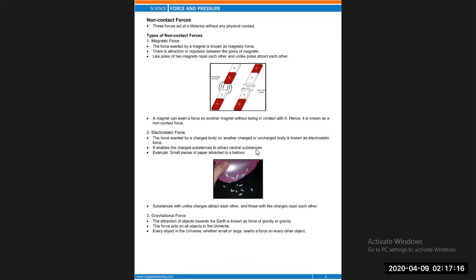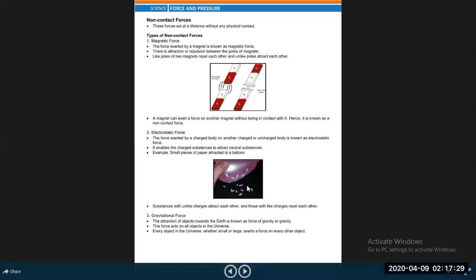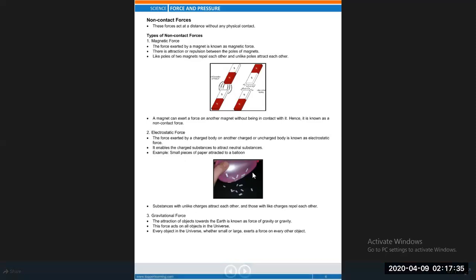And when you bring this balloon in contact with the wall, the wall gets attracted towards the balloon, and the balloon gets attracted towards the wall. This is the case here in this picture. The bits of paper show that when you rub the balloon and then put bits of paper on the table, and bring the balloon near those bits of paper without being in contact, you will see that the bits of paper automatically get stuck to the balloon without being in contact, because the balloon attracts the bits of paper towards it.